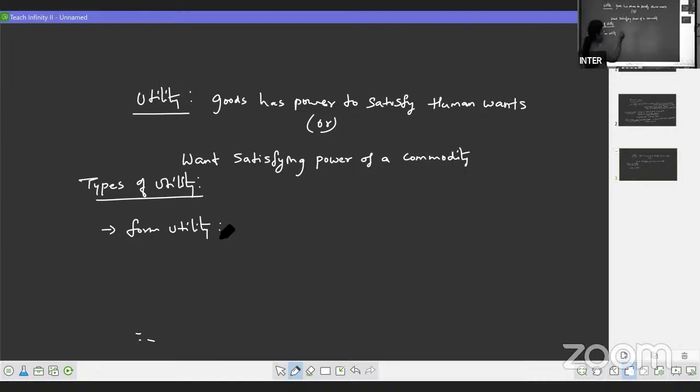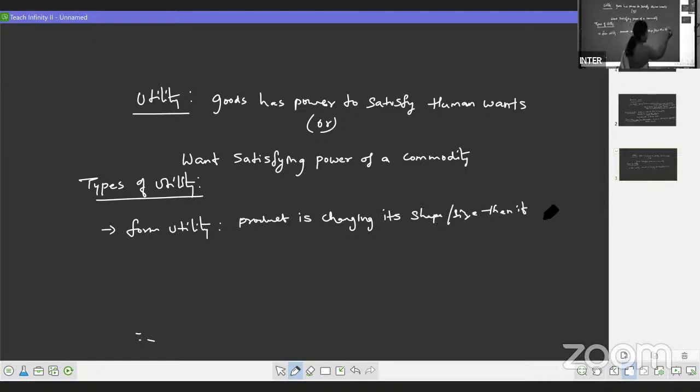Simple concept. When the product is changing its shape or size, then it will possess utility. So this way, for example, we have taken the example of wood, right? Wood is changed into a chair or a bench, we have utility. Second type of utility we have. Second type of utility is what?